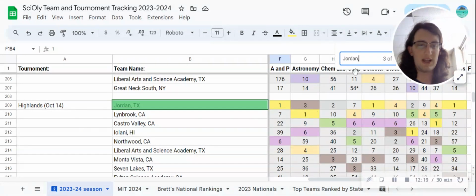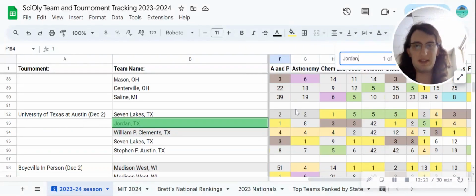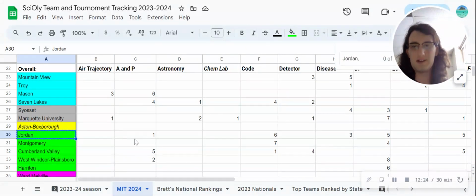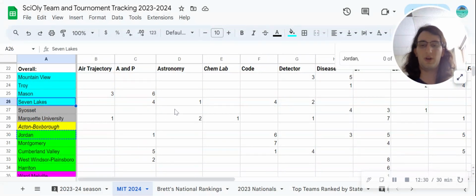Highlands, if you'll remember correctly, I'm not a huge fan of, but if we look at any other tournament, they've gotten first every time. So I don't have too many doubts about putting them in first for anatomy at this tournament.